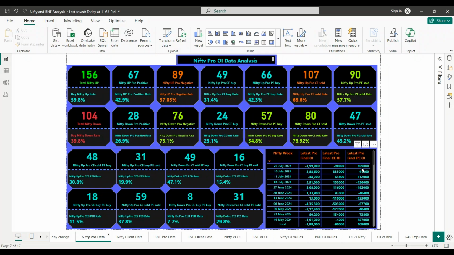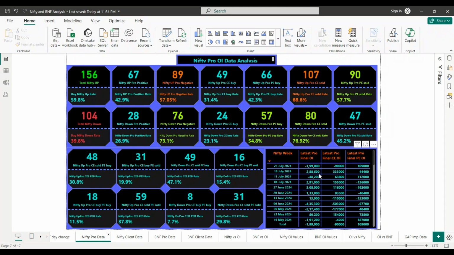This number is not exact, it's a relative value taken from the NSE website, but it helps us in predicting the market. You can see here that pros are very negative, the final low is negative.